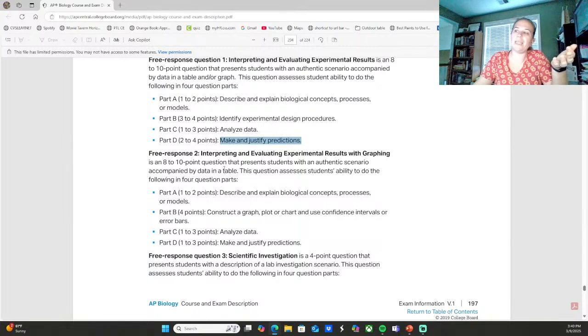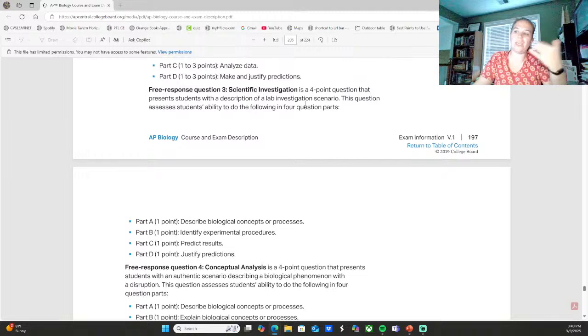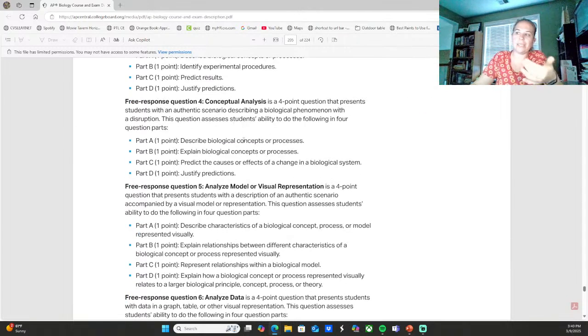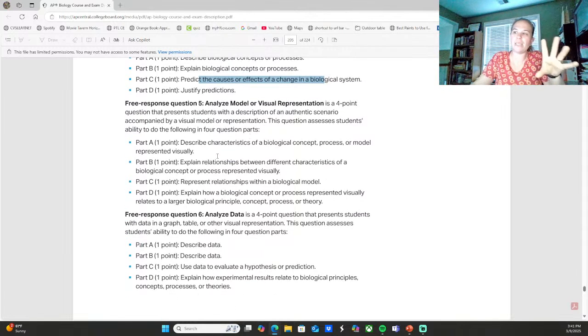2 is going to be the same idea, except now you're constructing a graph. 3 is going to be giving you an experiment, and you're then going to be applying that experimental procedures to it, as well as predicting some information. 4 is conceptual, so they're going to have you talk about changes in a certain system, and then, of course, describing and explaining that system. 5 is going to be some type of relationship, and you'll do some type of drawing with it.